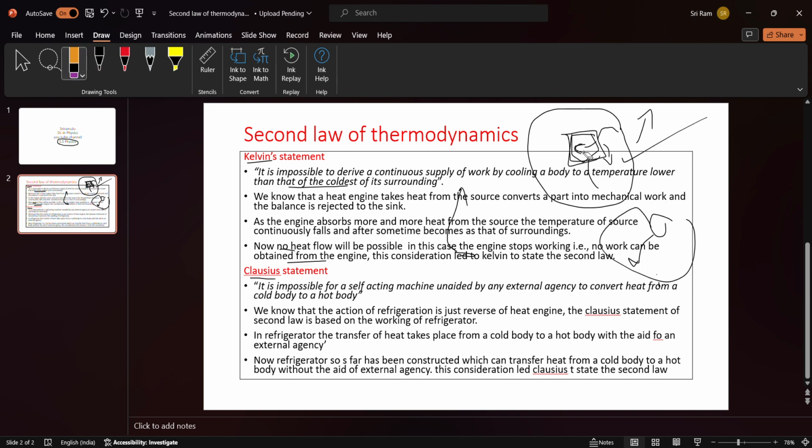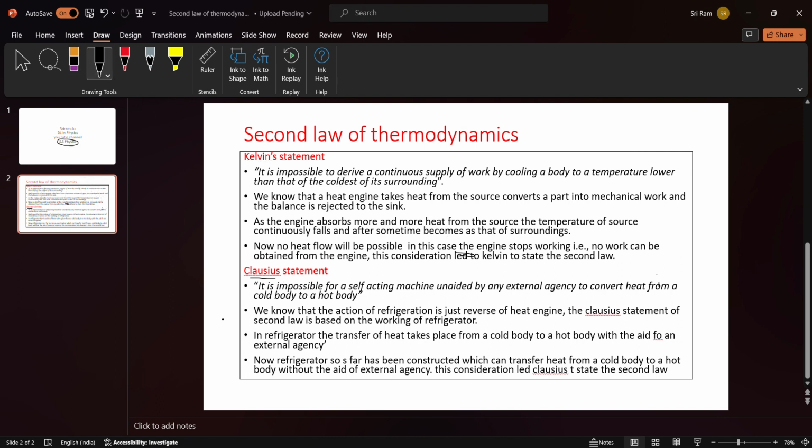Next, what did he do? Who? Clausius. So we also have to know about Clausius. Let me explain the Clausius statement. It is impossible for a self-acting machine, unaided by any external agency, to convert heat from a cold body to a hot body. He is saying about a refrigerator.